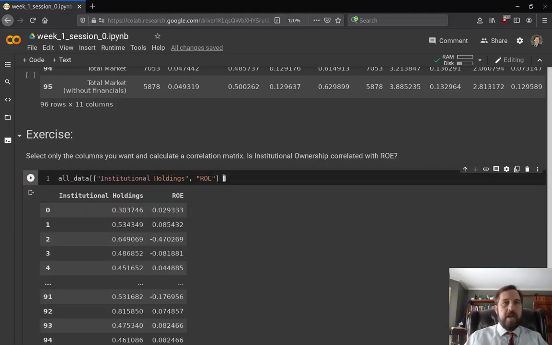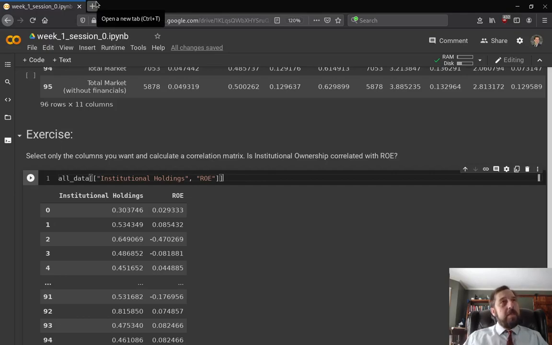All right, so now I just fed it a list, right? I'm saying the outer brackets say return these columns, and this just gives them a list of the two columns. So now I can calculate the correlation using the Pandas correlation coefficient.